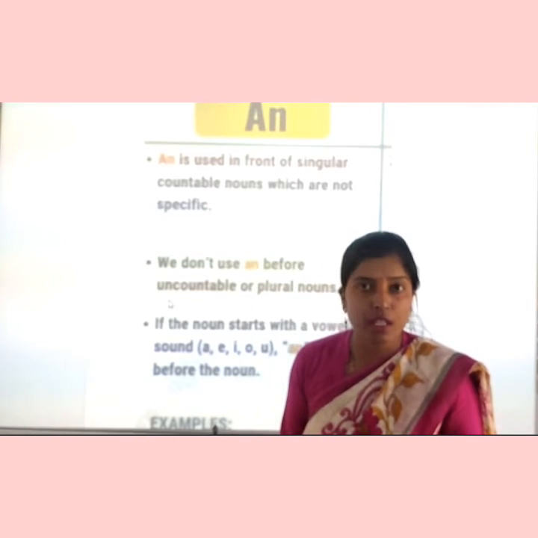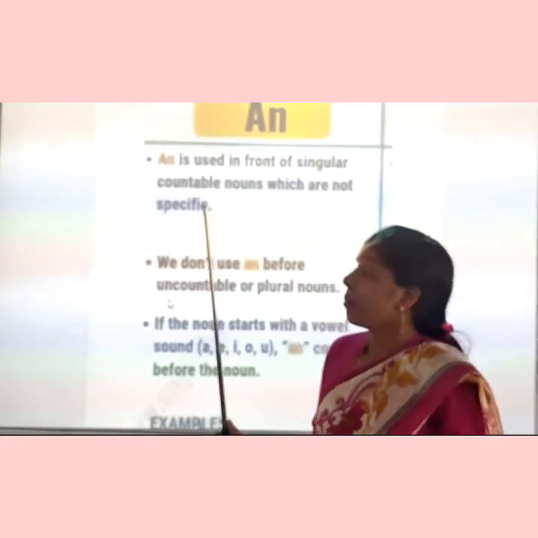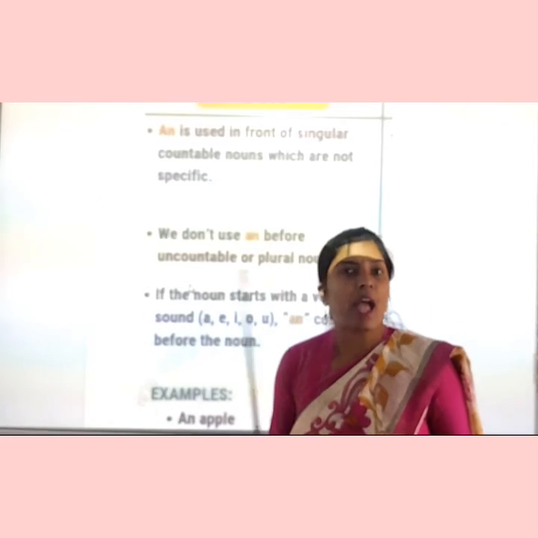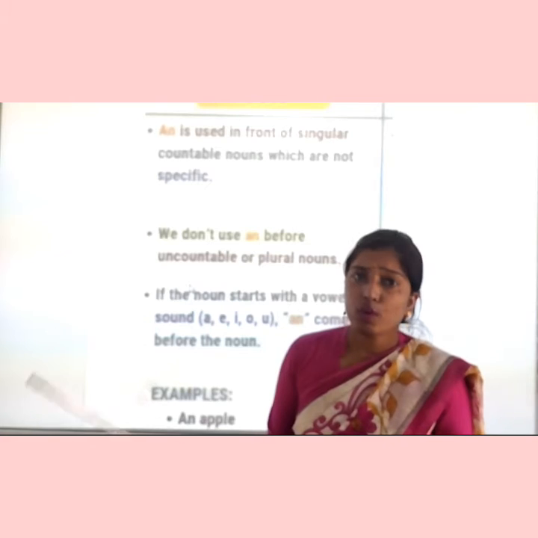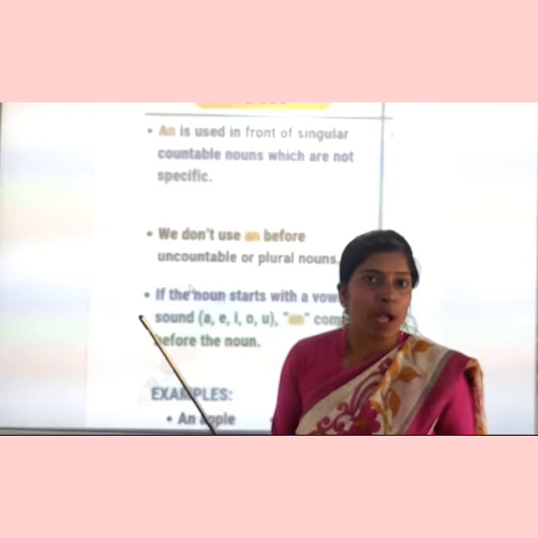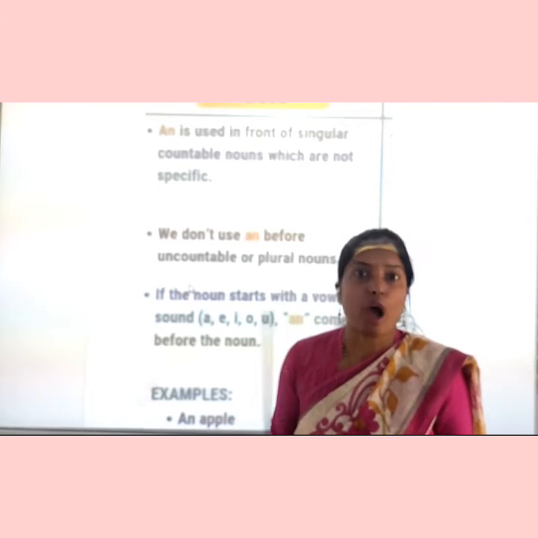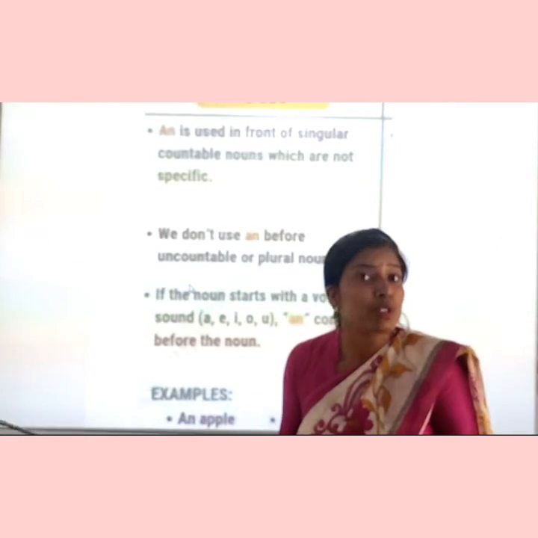We don't use them with plural or uncountable nouns. But there is a major difference of vowel sound and consonant sound. Because a and an both we use for the singular, then one question is there in your mind. Ma'am, we use both for singular nouns, then how can we differentiate where we have to use a and where we have to use an?